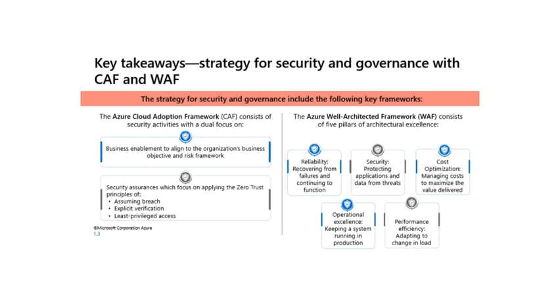Cost optimization, managing costs to maximize the value delivered. Operational excellence, operations processes that keep a system running in production. Performance efficiency, the ability of a system to adapt to changes in load.